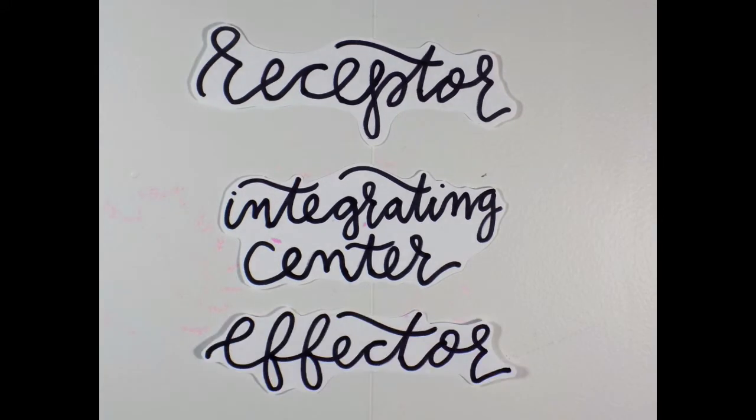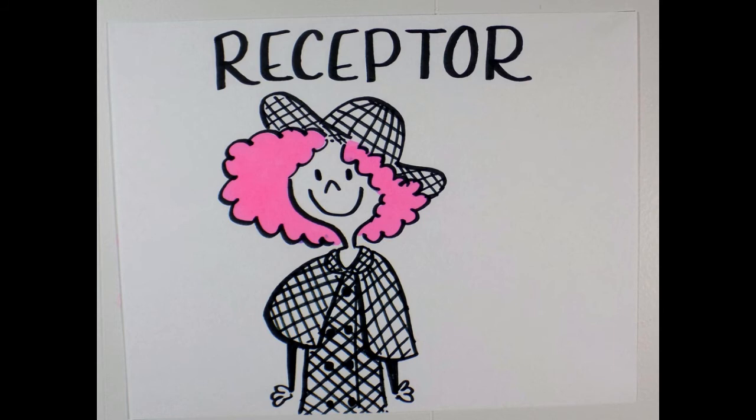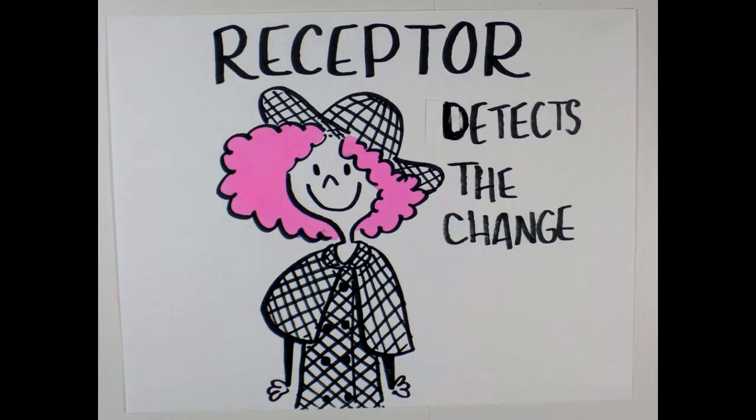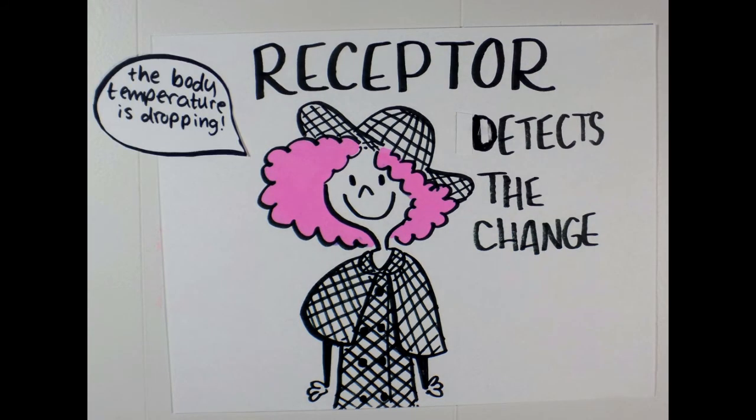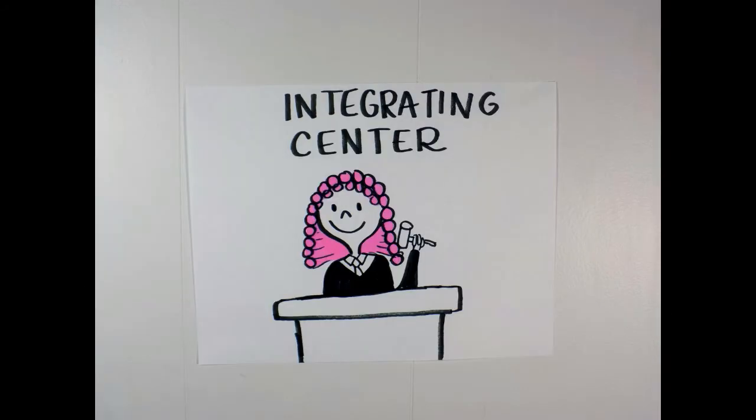A receptor, or a sensor, is like a detective. It hunts down what the change is and brings it to light. So if the change is that it's cold outside and your temperature is dropping, the receptor would be the one to figure that out. The integrating control center is like a judge. It decides how to fix what the change did.